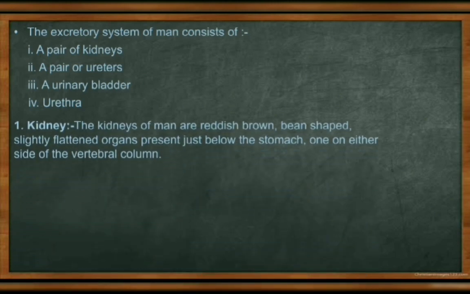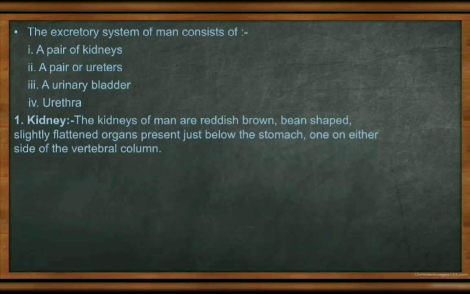Number one is the kidney. A pair of kidneys means two kidneys are present in our body. The right one is slightly lower and the left one is higher. The kidney is reddish brown in color, bean shaped, and slightly flattened, located just below the stomach, that is, below the abdomen. The outer side of the kidney is convex and the inner side is concave.